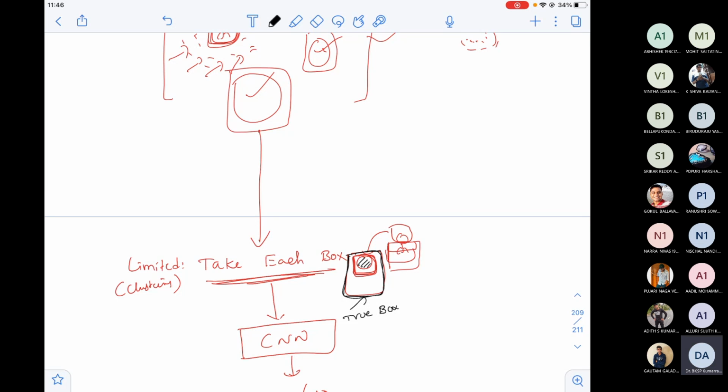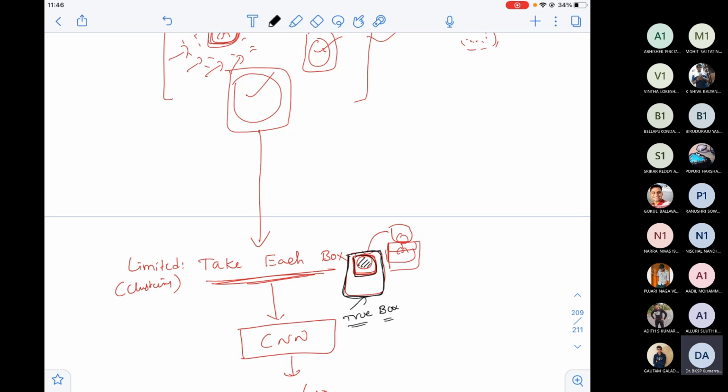I annotate only certain images, maybe 200 or 300. But in real time, I will not give any image from those 200 images. The system should be able to adjust its understanding during testing. Maybe it has the understanding of identifying the true box during training, but it could predict only the small box.